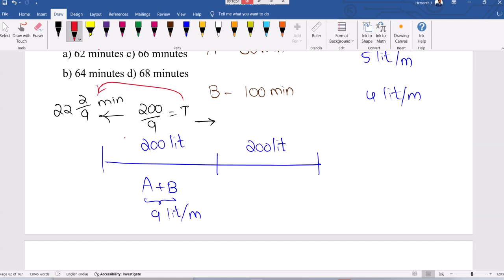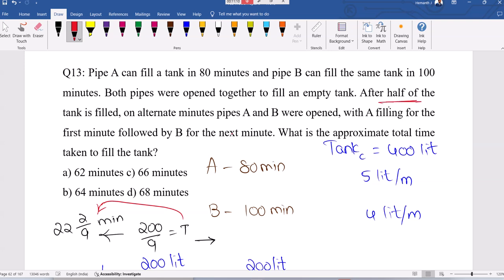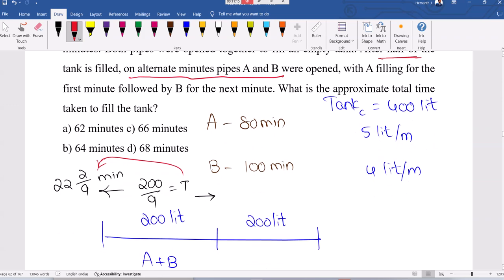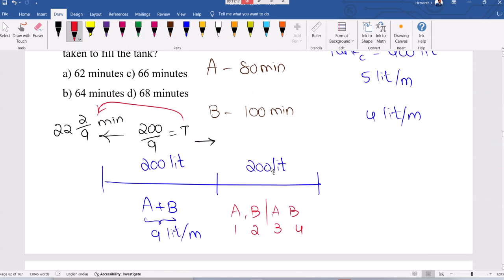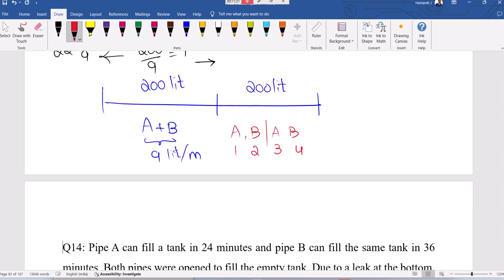Right. And still 200 liters to be filled, but how it should be done is first minute A, then B, not both at a time opened. First minute A, next minute B, third minute A, fourth minute B, like that, alternate. After half of the tank is filled, the remaining tank is filled in alternate. Now if it is alternate, to fill 200 liters, what can be done? And this is an excellent question, a next level question they gave.